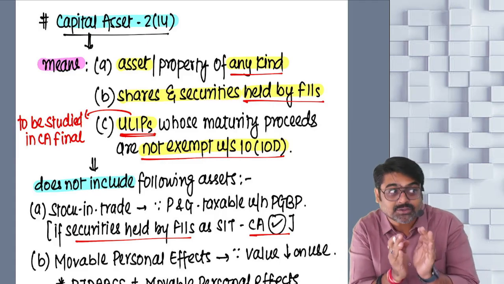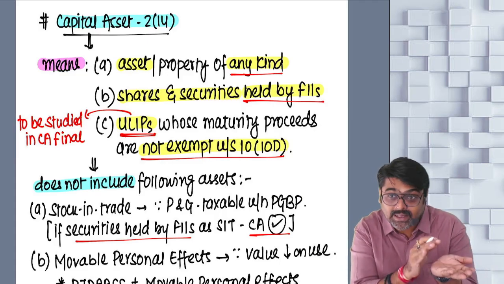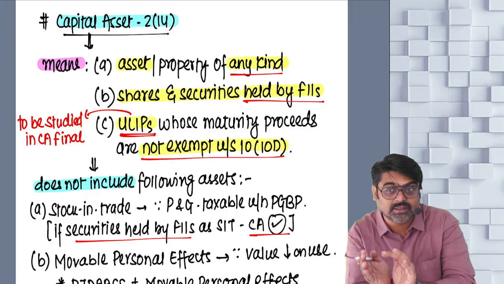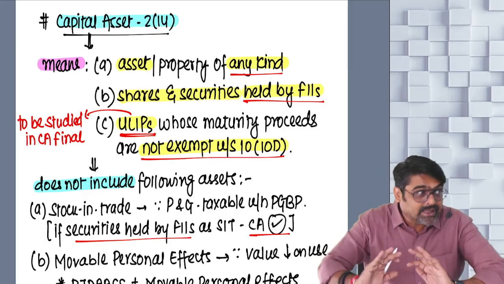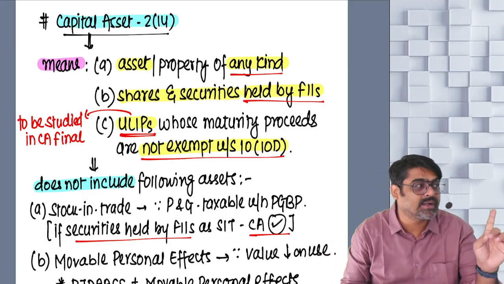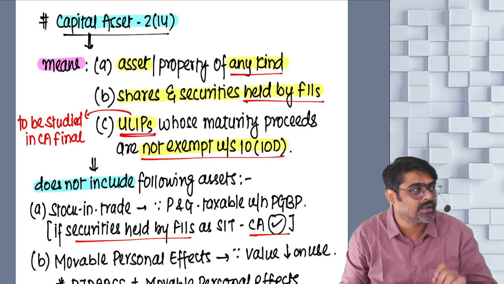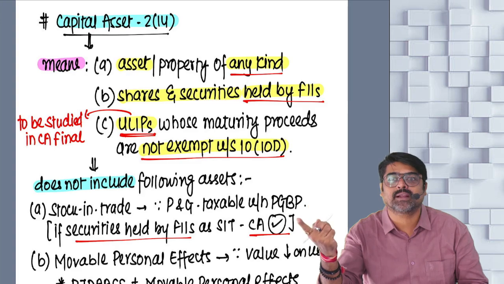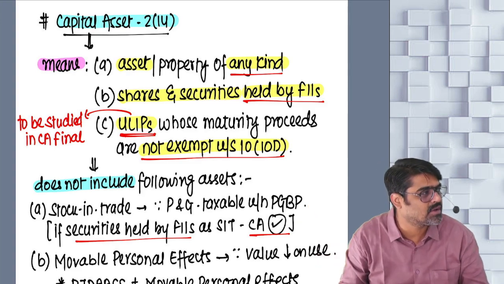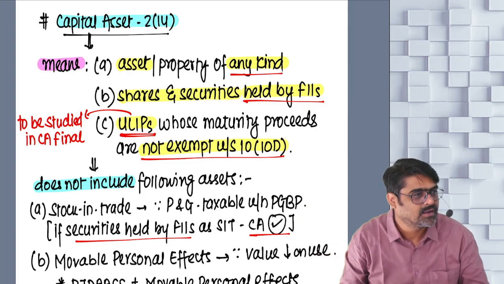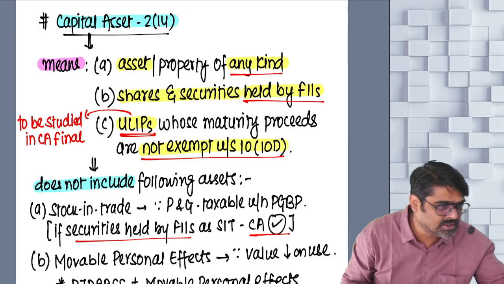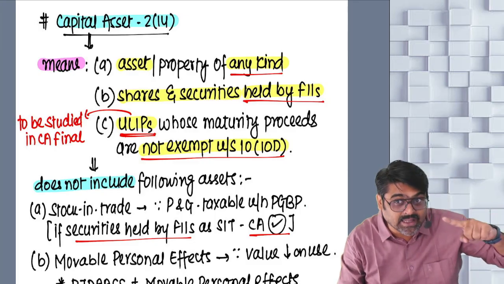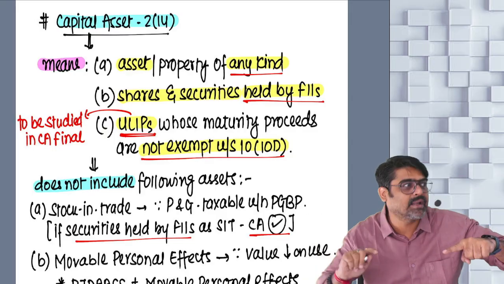So their stock in trade, meaning their shares and securities, under the Indian Income Tax Act will not be treated as stock in trade, but will be treated as capital asset. Now any profit or gain arising on transfer of these shares and securities will be taxable under the head PGBP? No, it will be taxable under the head capital gains as their capital gain income.